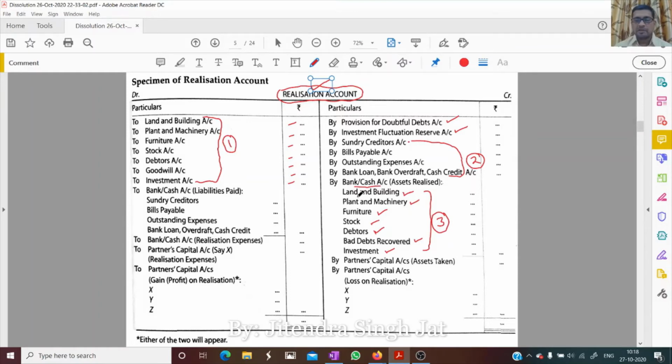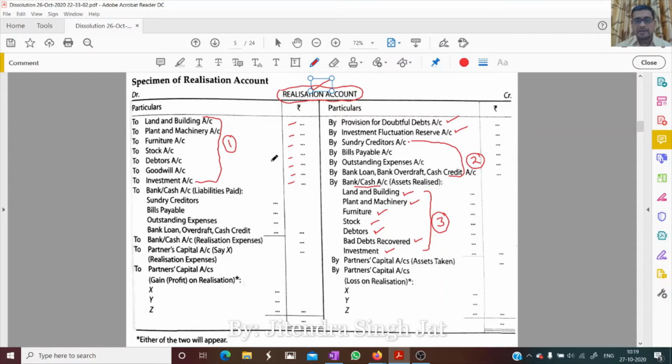Now what happened, children? You have sold all the assets: land, plant, furniture, stock. Now you have received money. Now tell me, what will you do with this money? Children, you will pay all the liabilities.